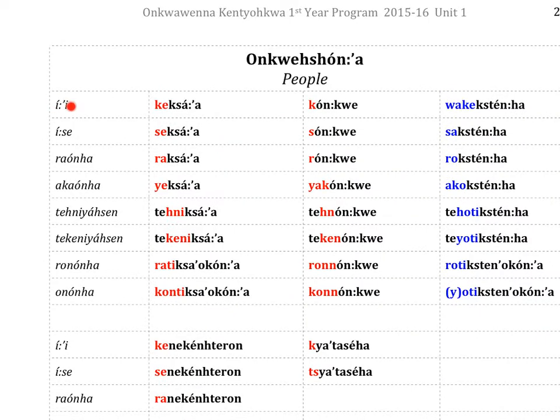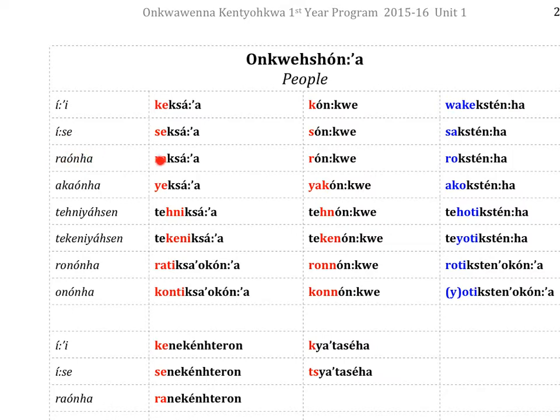We have ii, which means I or me. Geksa'a. So this is our prefix for I to it. So I am a child. So me, the child. Gungwe, I am a person. Wagekstaha, I am an old person. Ize, which means you. Seksa'a, you're a child, or you the child. Sungwe, you're a person. Sakstaha, you're an old person.